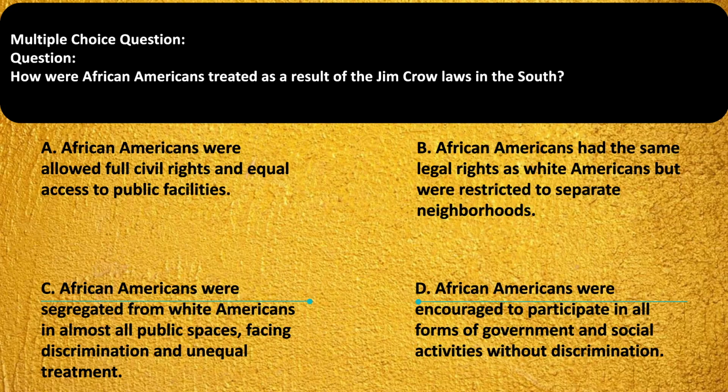So that's our gold question for the day. How are African Americans treated as a result of Jim Crow laws in the South? You can take a second to answer this one. And the answer would be C. African Americans were segregated from white Americans in almost all public spaces, facing discrimination and unequal treatment.